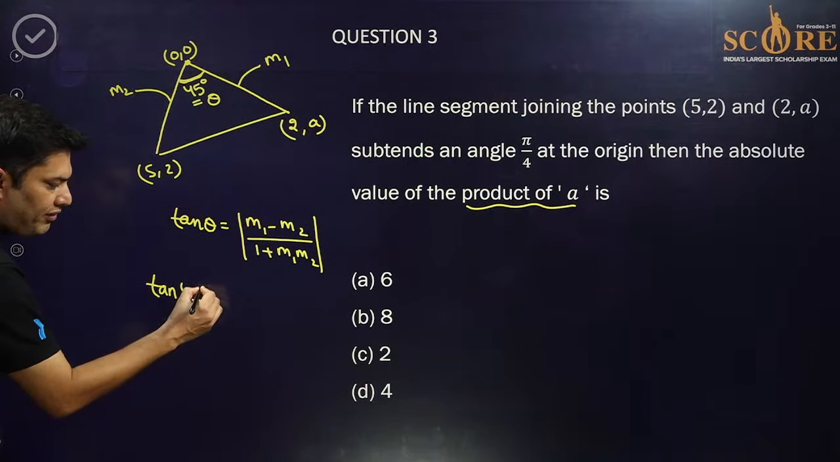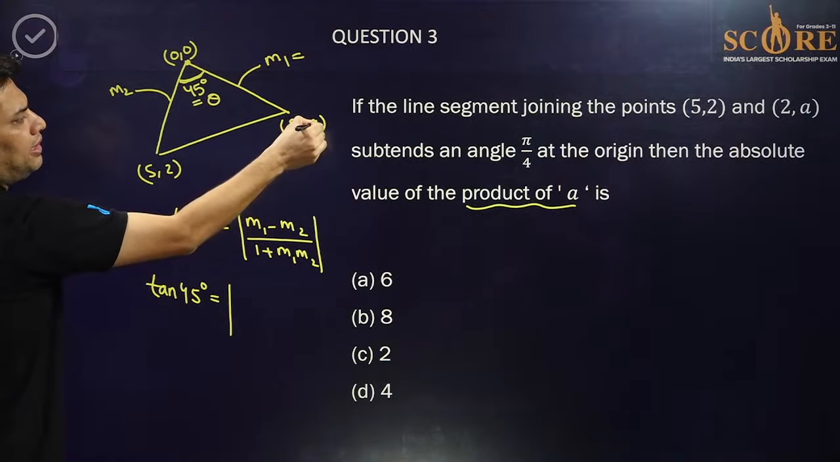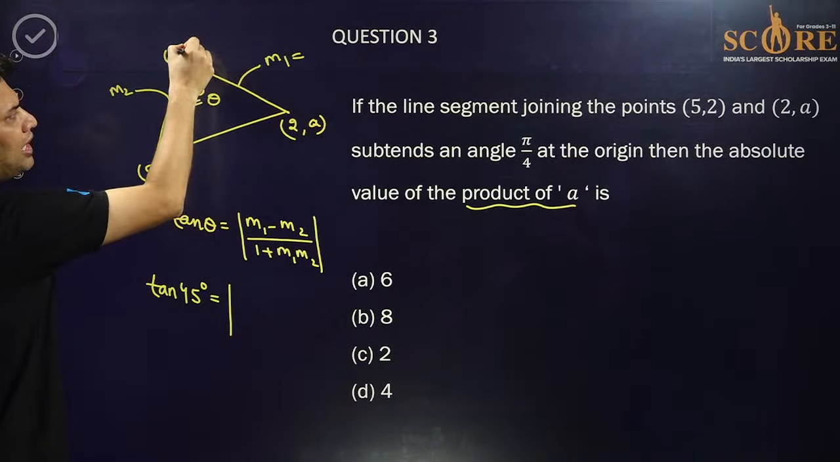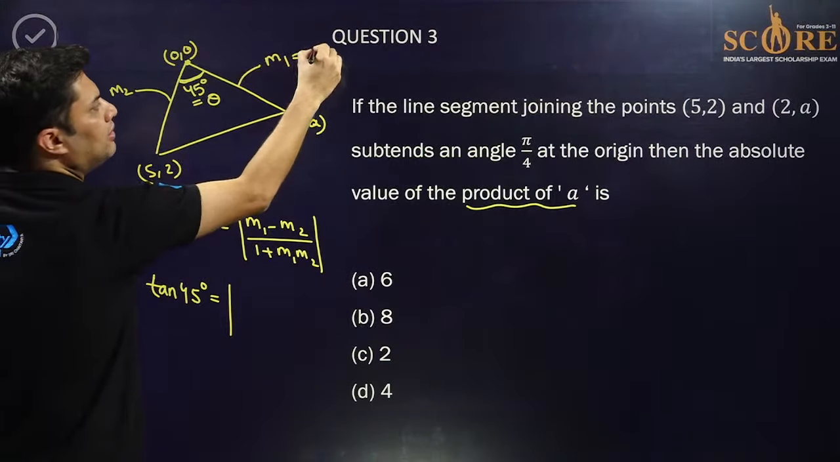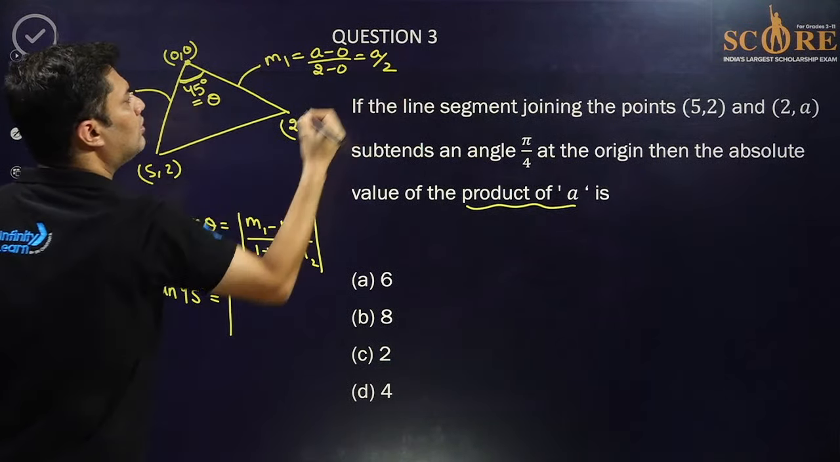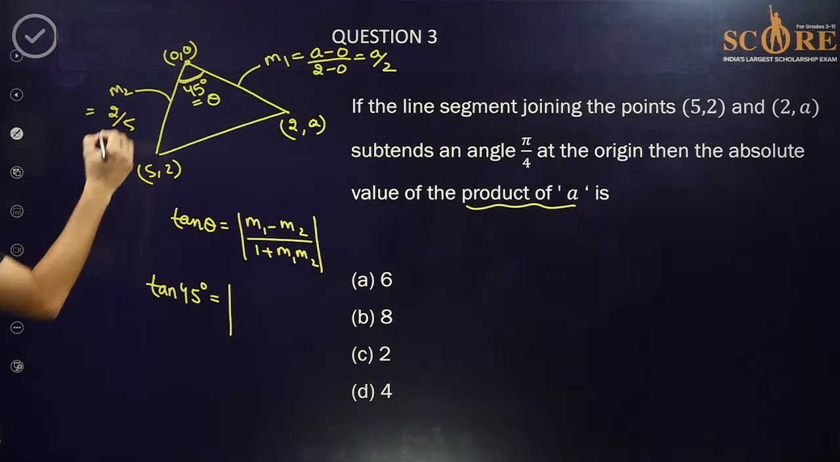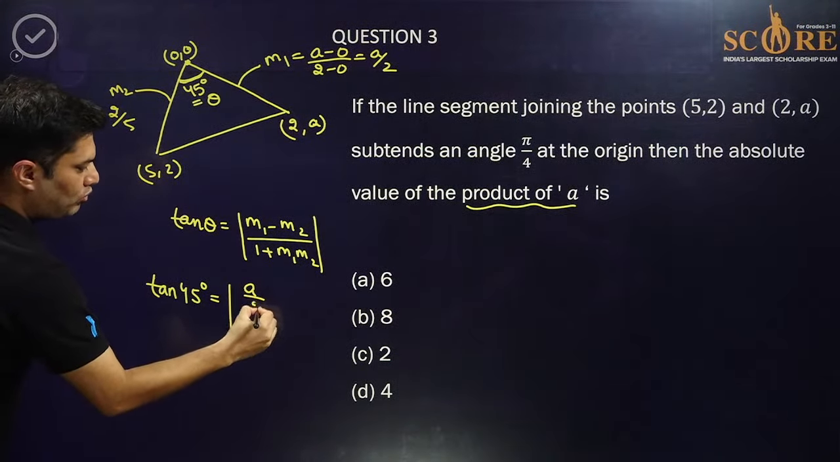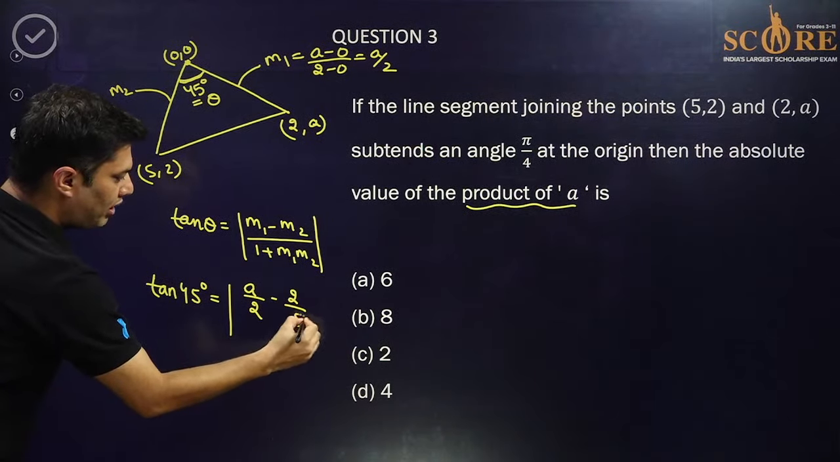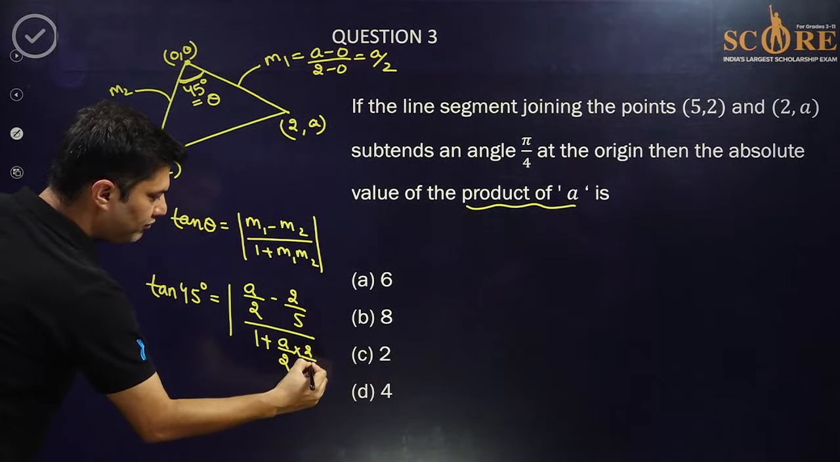So tan 45 degrees is equal to, what is the slope of this line? Tell me. (y2 minus y1) upon (x2 minus x1). A minus 0 upon 2 minus 0, A by 2. What is the slope of this line? 2 by 5. So (A by 2 minus 2 by 5) upon (1 plus A by 2 into 2 by 5).